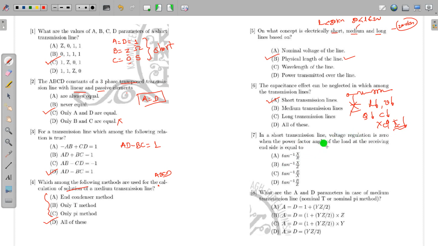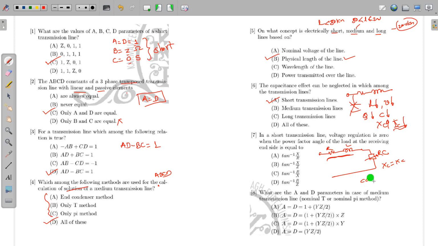In a short transmission line, the voltage regulation is 0 when the power factor angle of the load at the receiving end is equal to what? In the short transmission line, this is an RL circuit, so whatever load you connect, due to this RL, the power factor may not be unity. So this load must be compensated, meaning this load must be RC in nature, where XL and XC are equal.